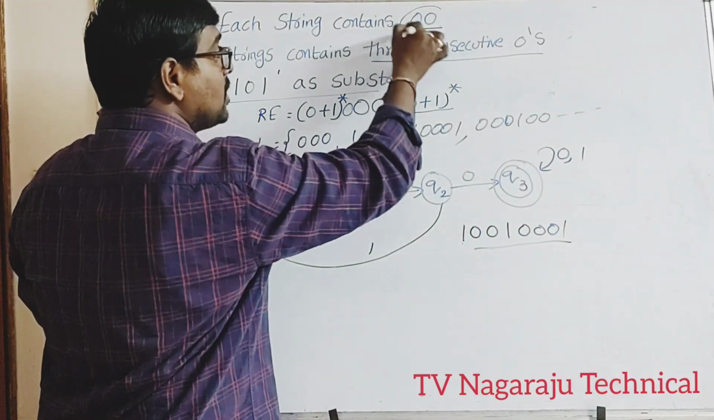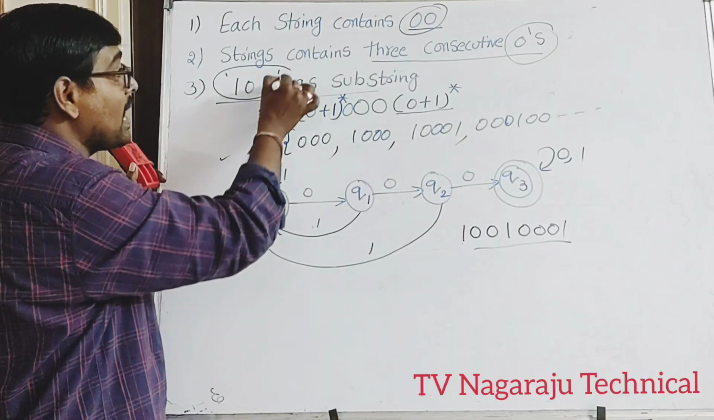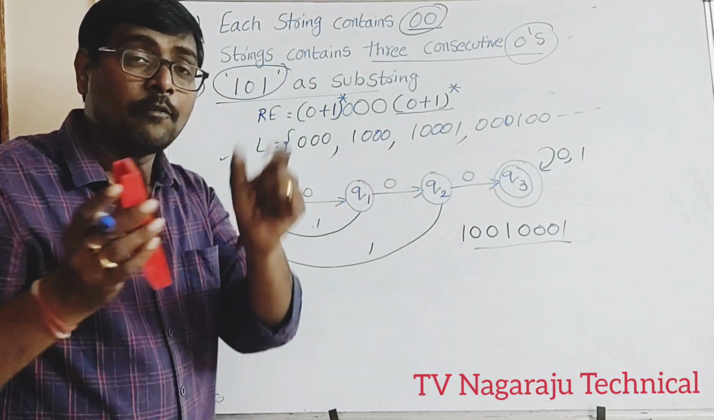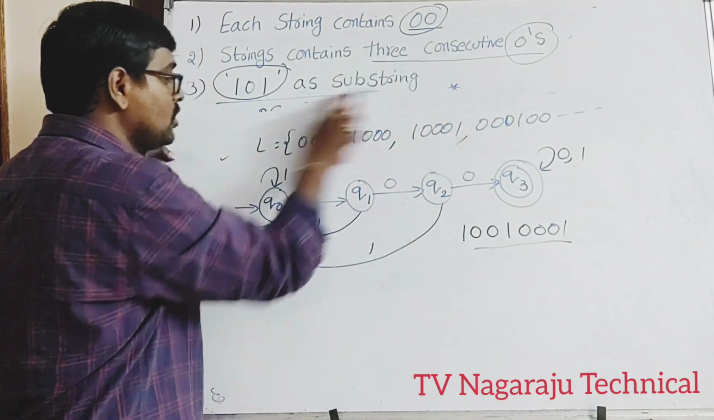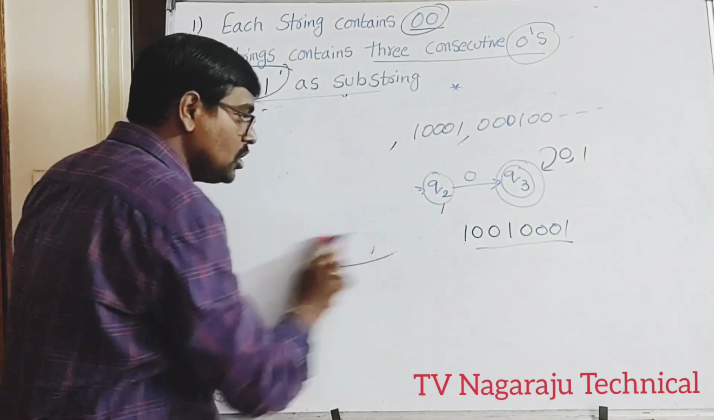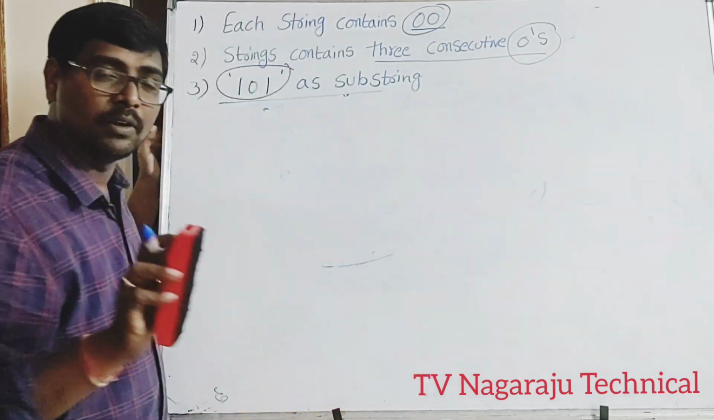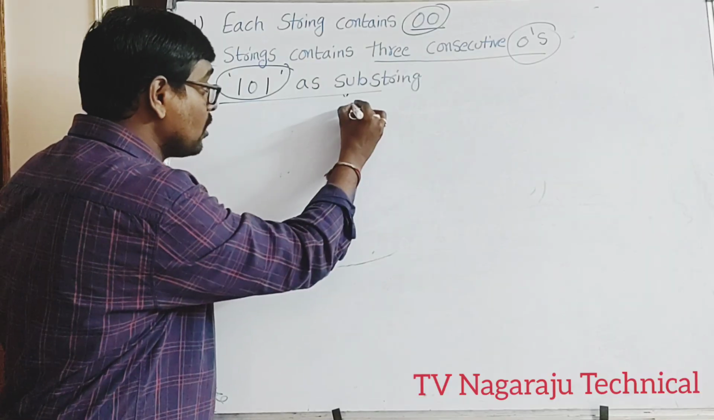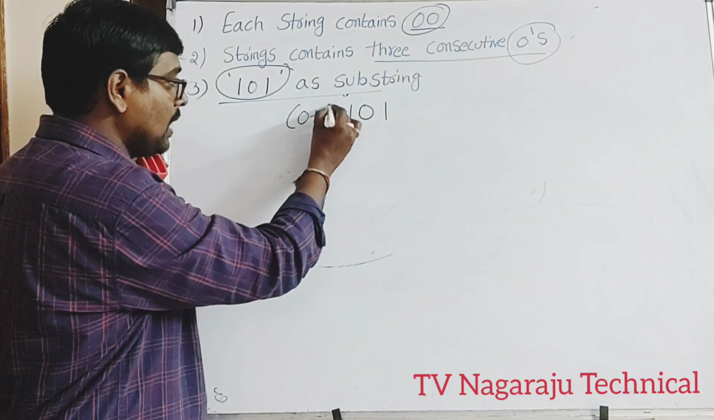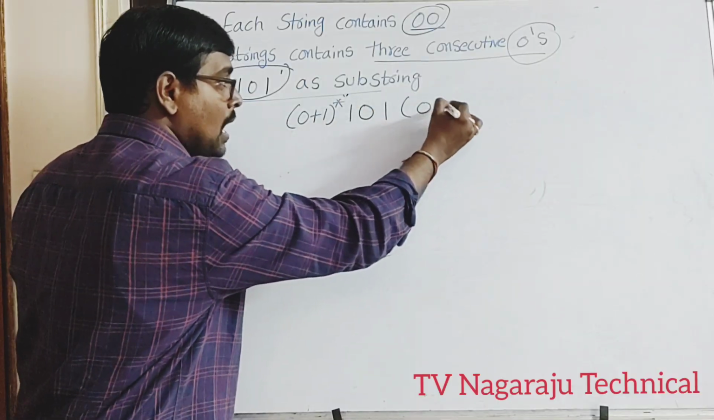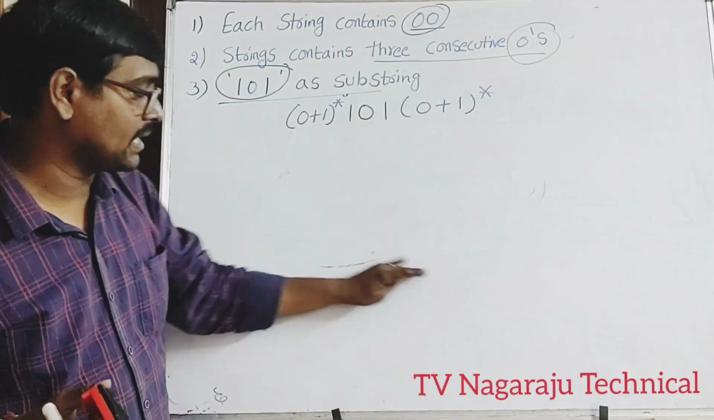Now, the conditions so far were with 2 zeros and 3 zeros. Now something changes: the question gives a fixed substring, 101 as the substring. You are not allowed to change it. Only the substring 101 is accepted. Before 101 and after 101, whatever is present is not a constraint. Now, what is the regular expression? 101, before that any combination of zeros and ones, and after it any combination of zeros and ones. This is the regular expression.